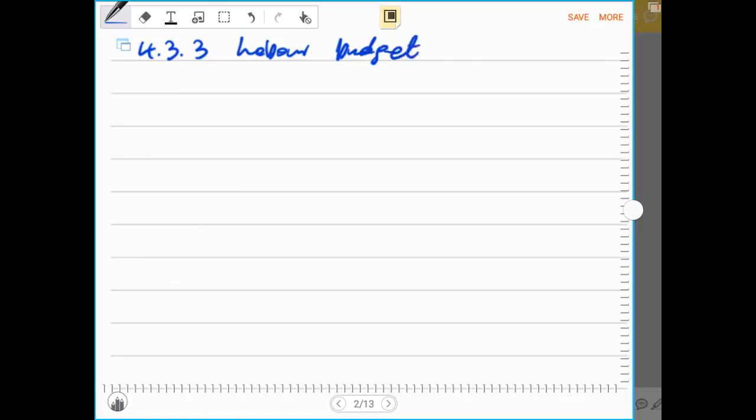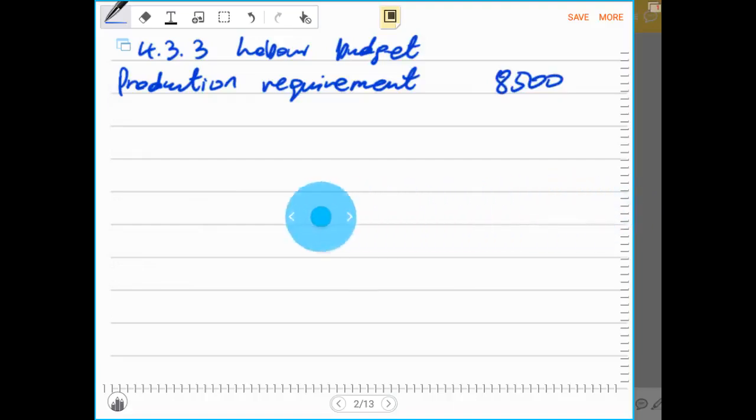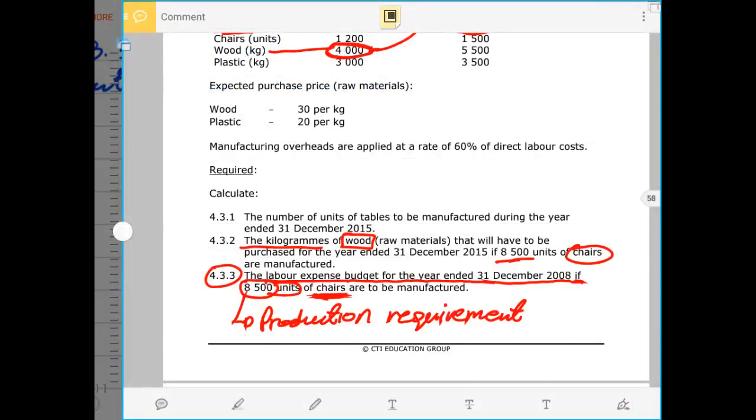And our labor budget starts from the production requirement, which is the number of units that are required to be produced. And the number of units that are required to be produced is given to us as 8,500. These are the required units to manufacture, 8,500 chairs.